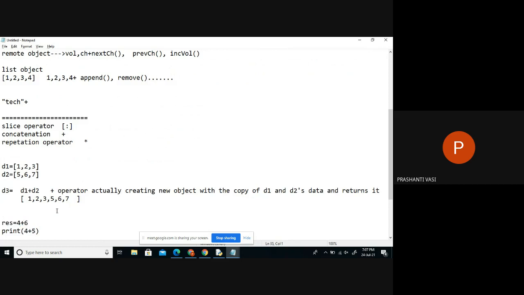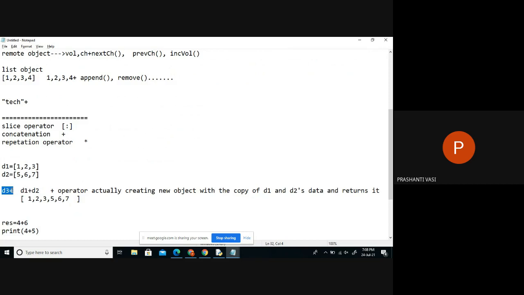So here we have to just understand that by the combination of plus with D1 and D2, a new object is created and it is returned. So this plus operator is generating a new object and returns that new object, and that object is saved in which reference? D3 reference.